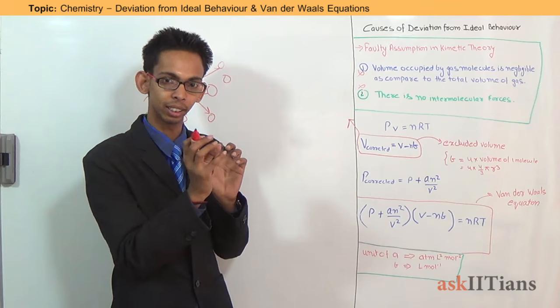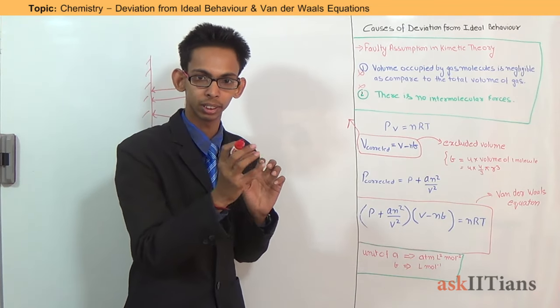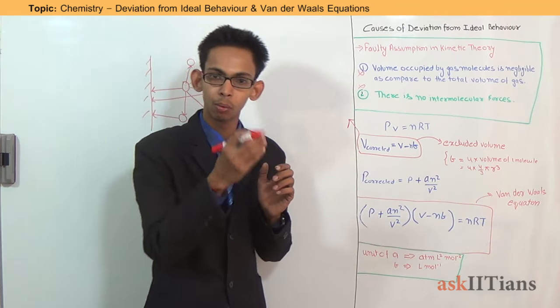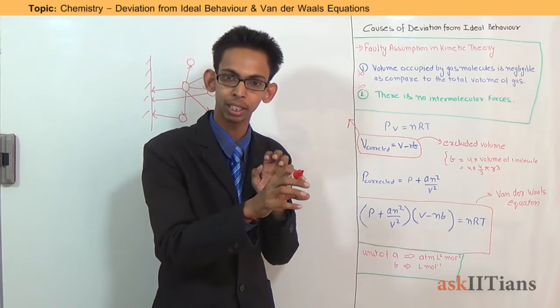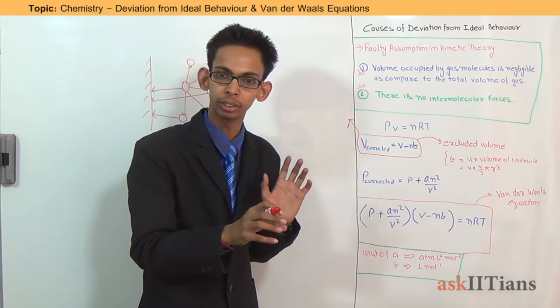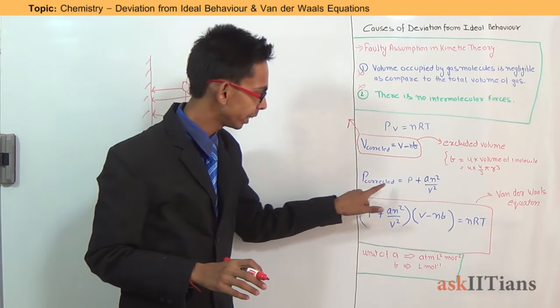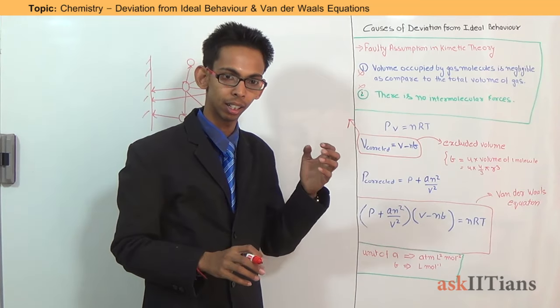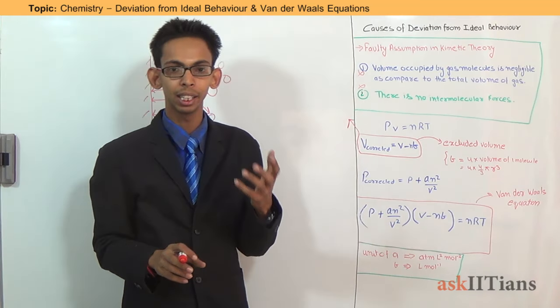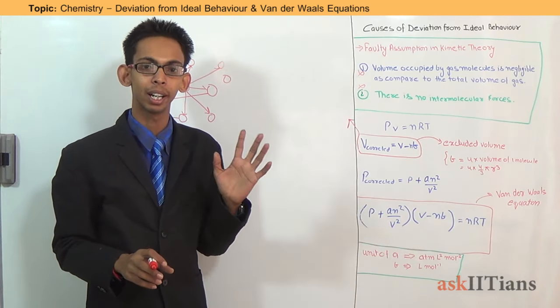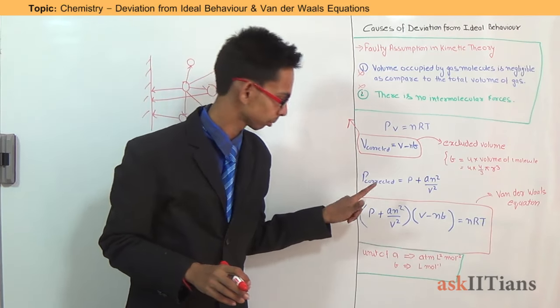So the resultant force which it will exert on the wall of the container will get reduced because of attraction by other molecules.